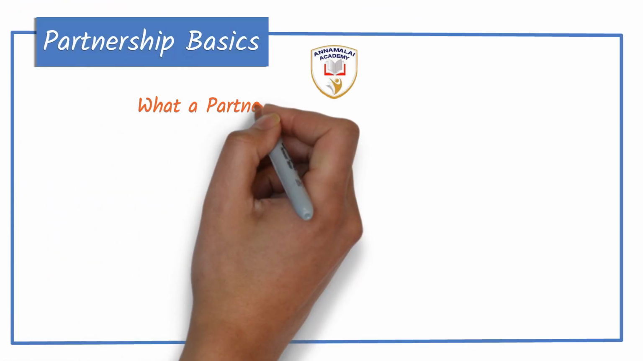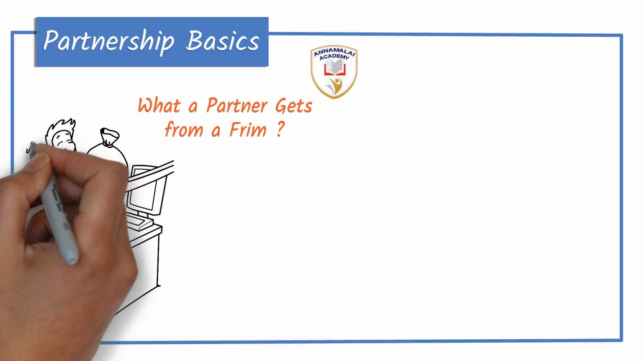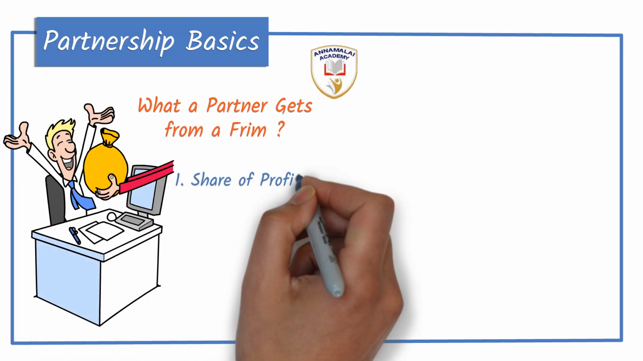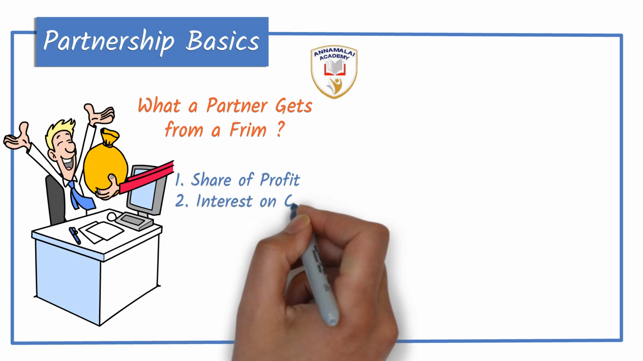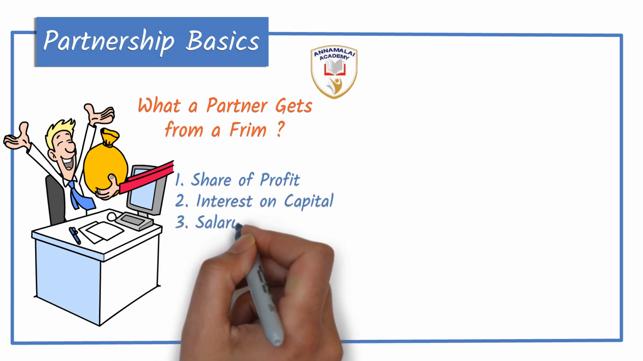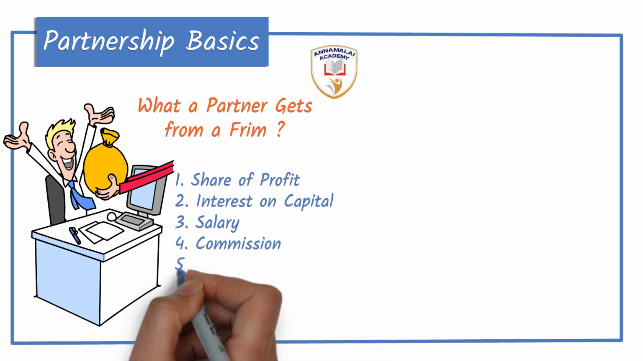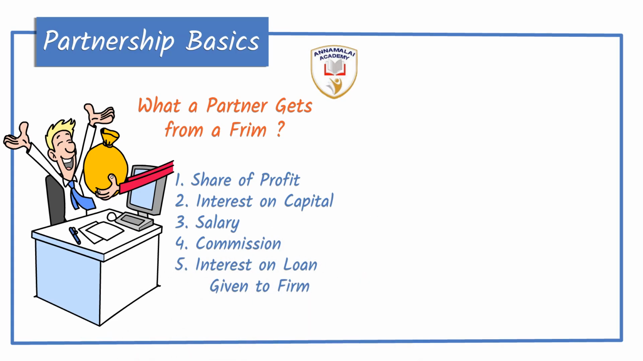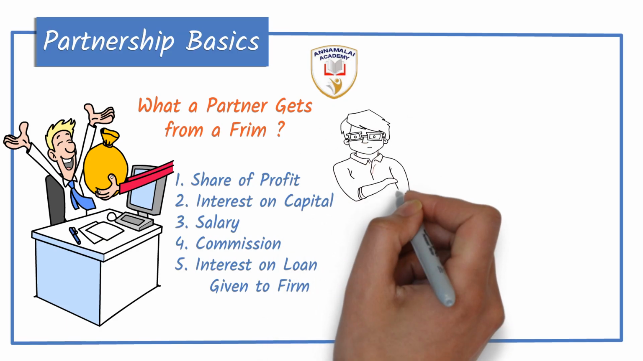If you are a partner in a firm, what all will you get? You will get a share of the profit, and you will get interest on the money that you have contributed as capital to the firm. When you work on a daily basis, you will get a salary. When you impact the sales turnover of the firm, you will get a commission. And for the money that you have extended as a loan to the firm, you will get interest on the loan.